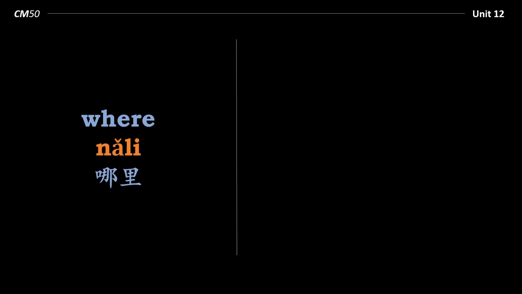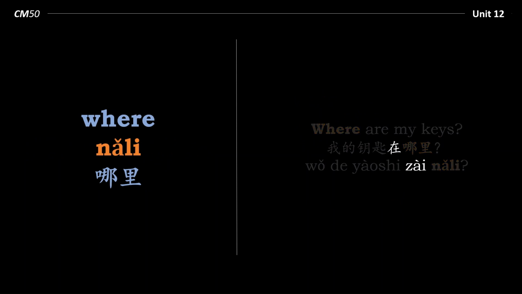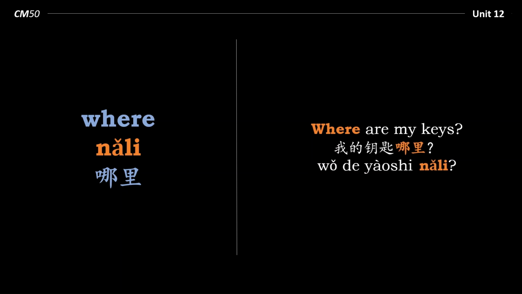Where? 哪里? Where are my keys? 我的钥匙在哪里? Now here, just to highlight the use of 在, which you've learned about in previous lessons. So when we want to ask where something is or say where something is, we must say 在哪里? So it would be incorrect to say 我的钥匙哪里? This is incorrect. 我的钥匙在哪里 is the correct form.